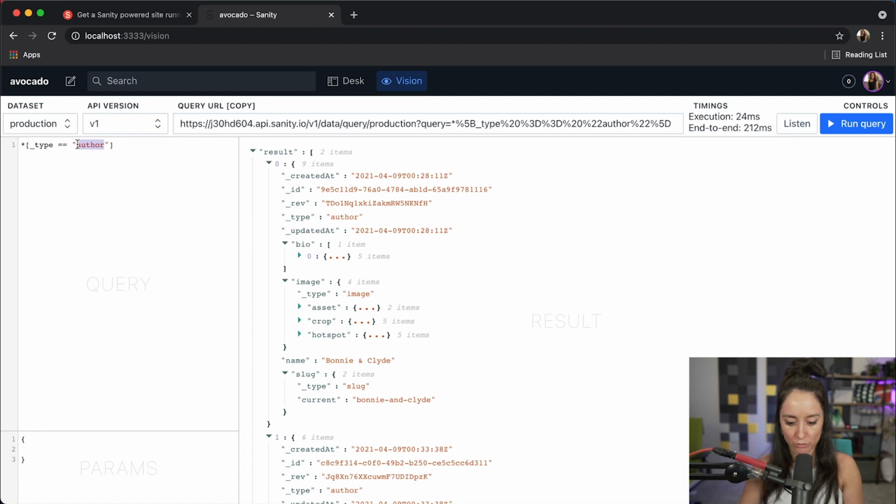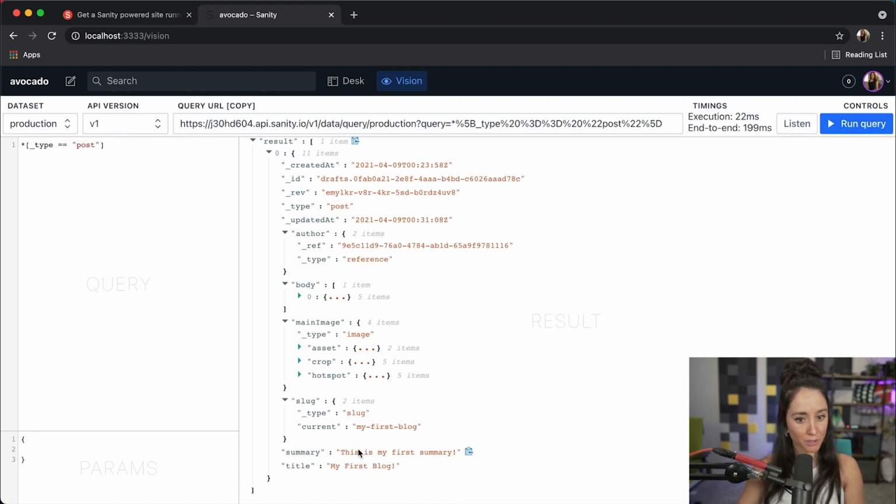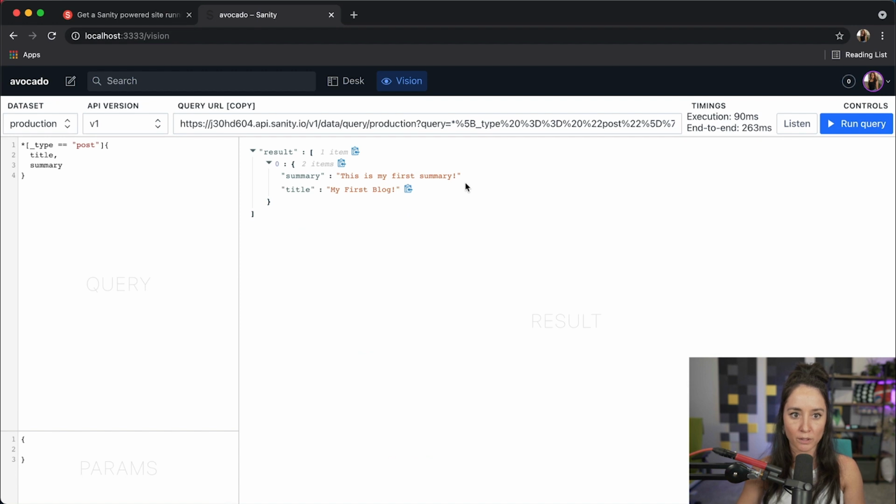So that's how we query for a type of author. Let's actually do post. We know we have post, run the query, and here's my first blog post and my first summary. Now, if we wanted to go further into our data, we would open this up and let's grab just the title and just the summary. Run that query, and there we go. This is my first summary, my first blog. If we had more than one, they would just list here, and everyone that has a title and a summary would show up.